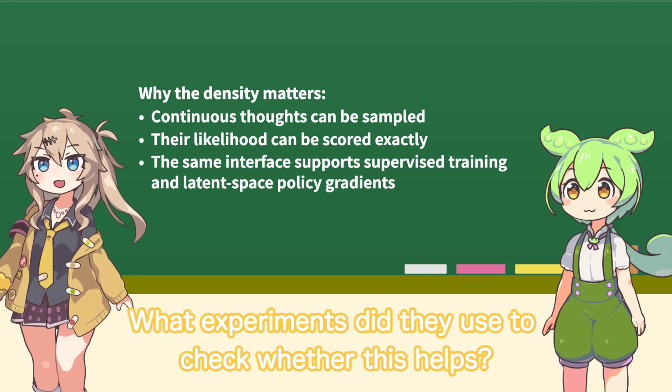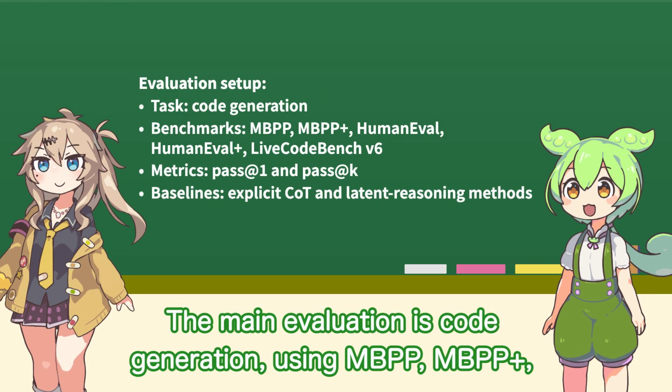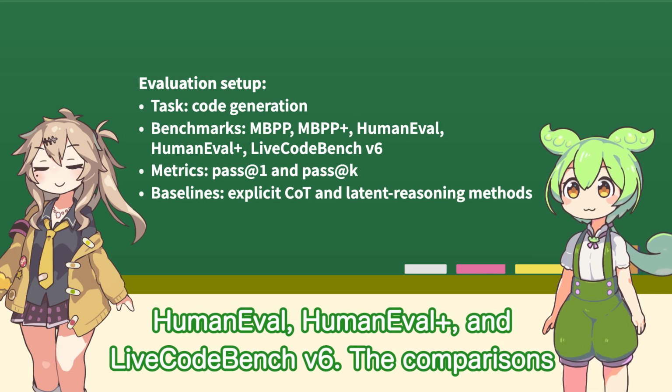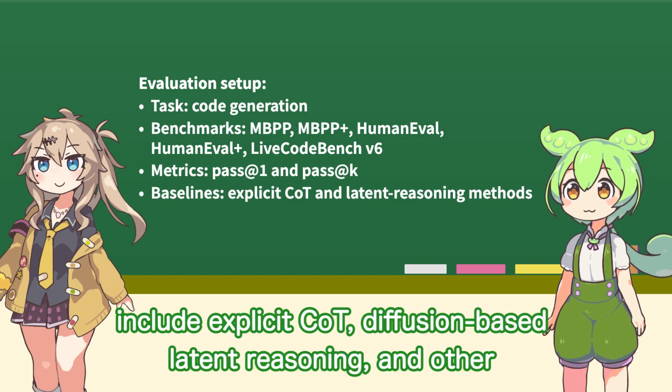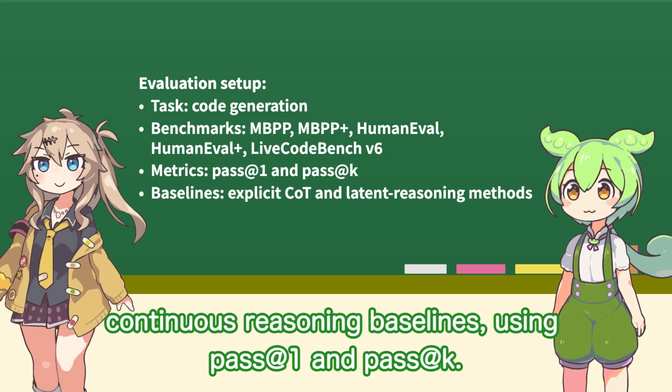What experiments did they use to check whether this helps? The main evaluation is code generation, using MBPP, HumanEval, and LiveCodeBench v6. The comparisons include explicit CoT, diffusion-based latent reasoning, and other continuous reasoning baselines, using pass@1 and pass@K.